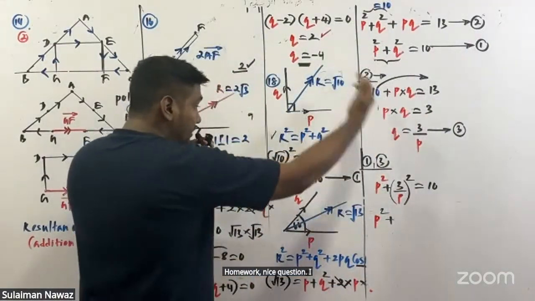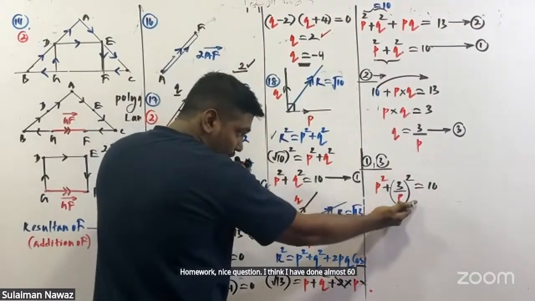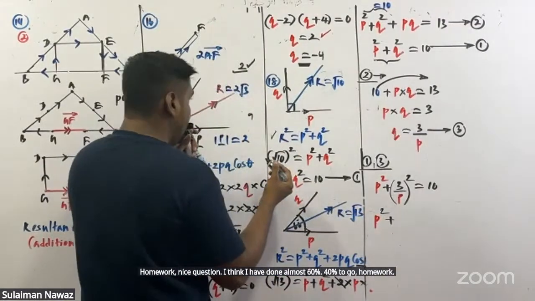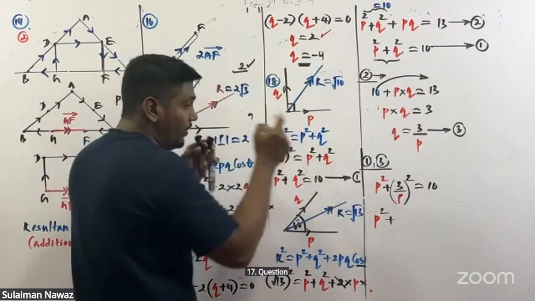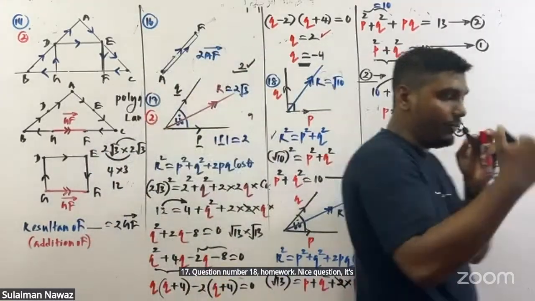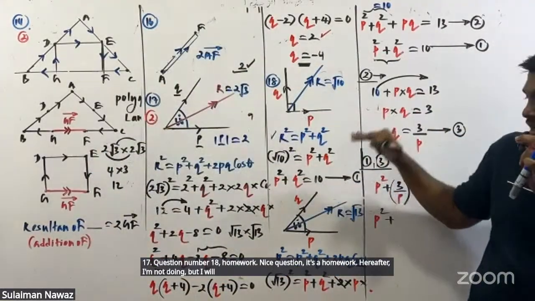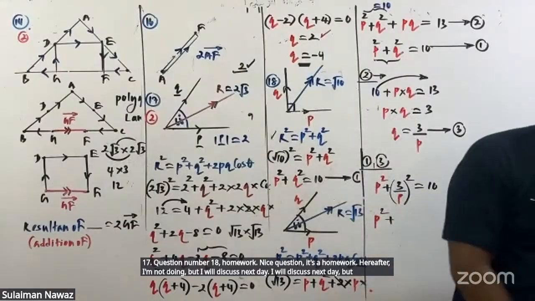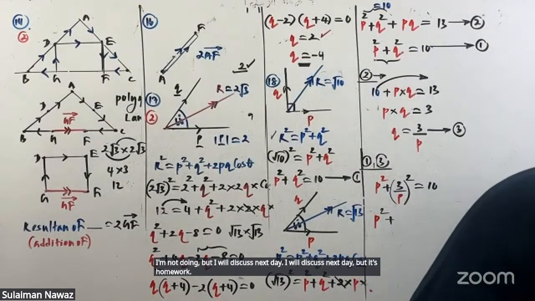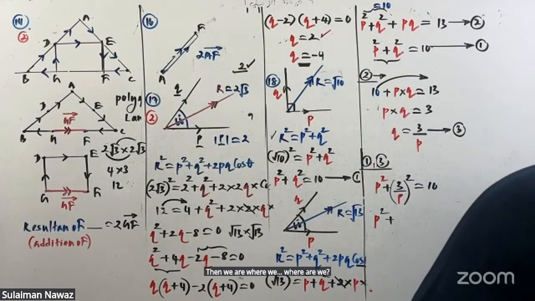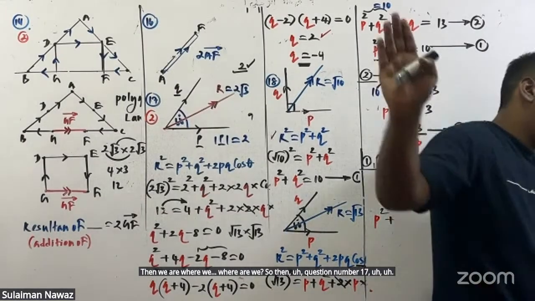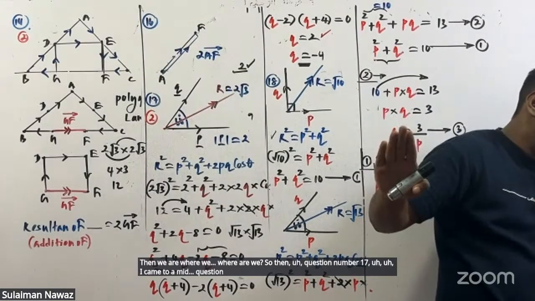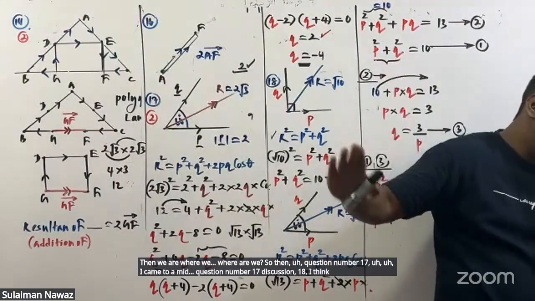I think I have done almost 60%. 40% to go. Question 17, homework. Question number 18, homework, a nice question. Hereafter I'm not doing it, but I will discuss it next day. Then where were we? Question number 17 I discussed, and 18 I think I did up to the middle and stopped.